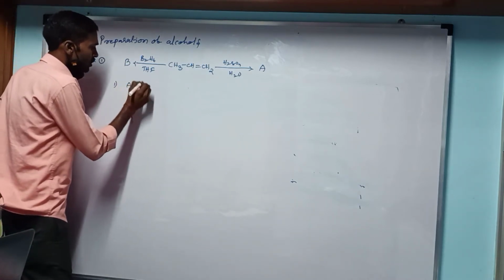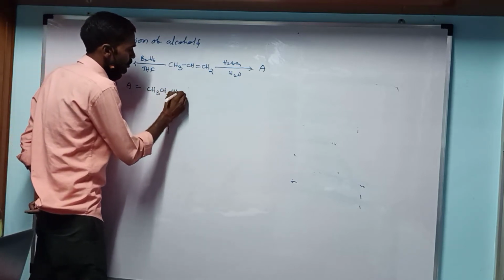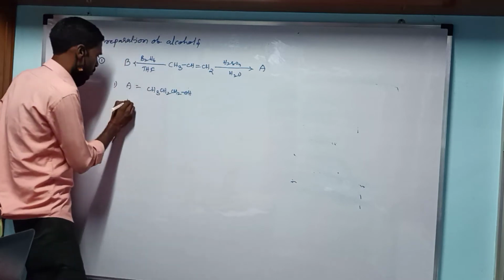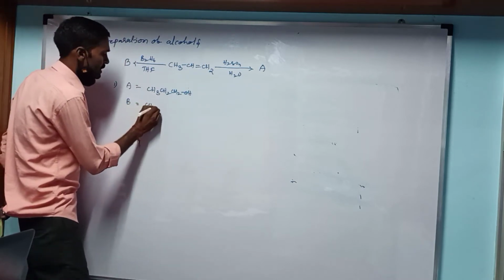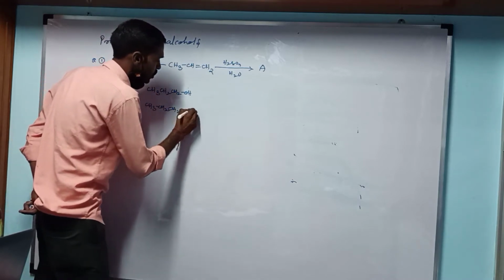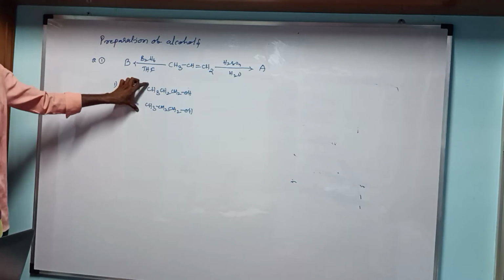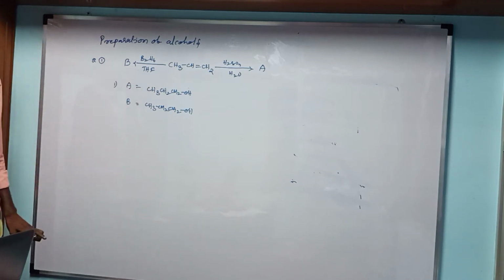In option 1, A is CH3CH2CH2OH and B is CH3CH2CH2OH. Both are the same type of compound, so only primary alcohols are obtained.